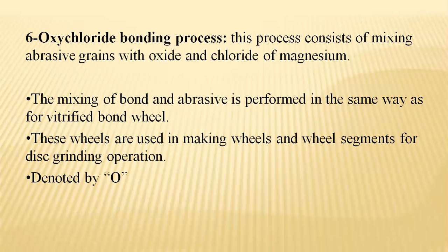The mixing of bond and abrasive is performed in the same way as for the vitrified bond wheel, and these are used in making the wheels as well as the wheel segments for disc grinding operations, which is denoted by the letter O.